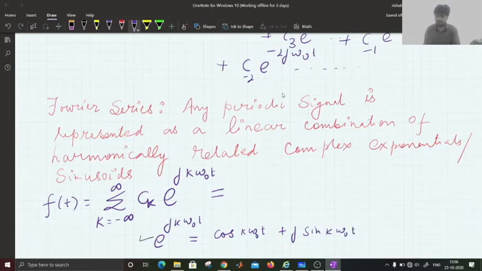So this exponential can also be represented as a sum of sinusoids. That is why the term sinusoid.